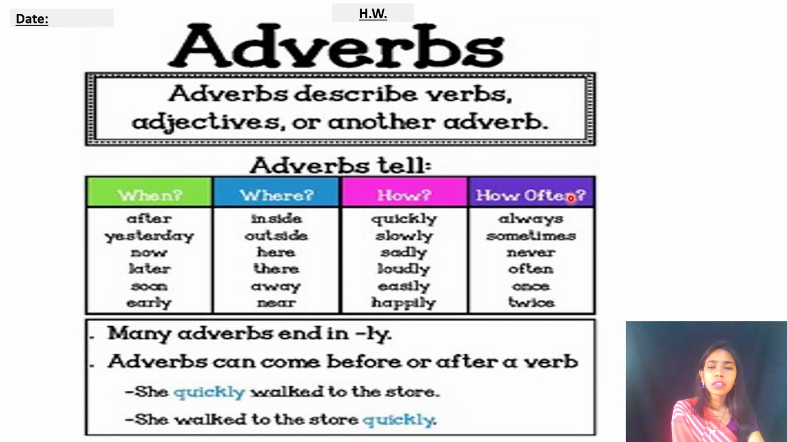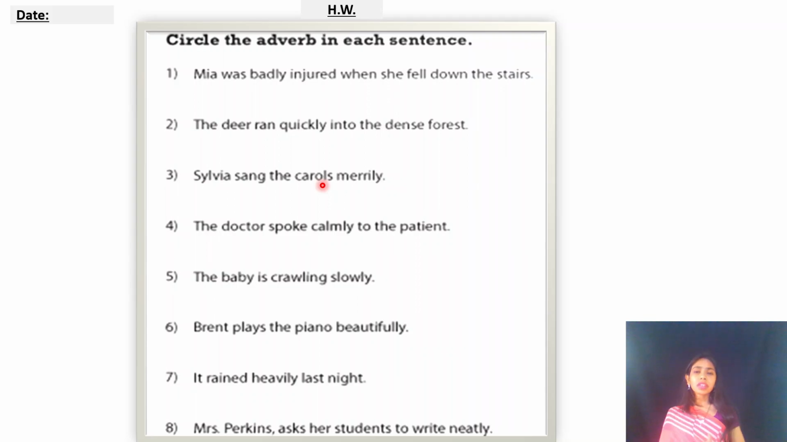Now I'll directly come back to the question, children, of how you are going to get these adverb exercises in your exam. So children, you will be given a sentence maybe, and you will be asked to find out the adverb in that sentence. Like for example, Mia was badly injured when she fell down the stairs, right? So here Mia was what? Injured. Injured is a verb, and how was she injured? Badly. So badly is an adverb, right?